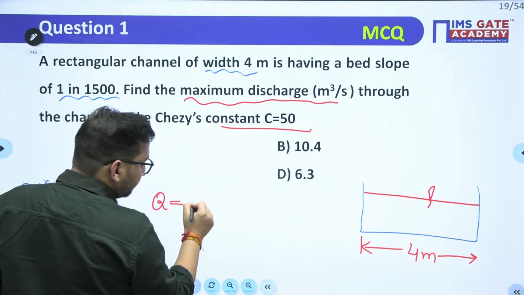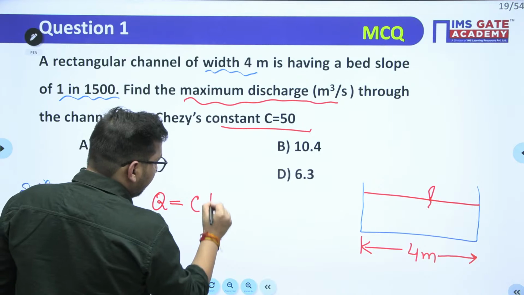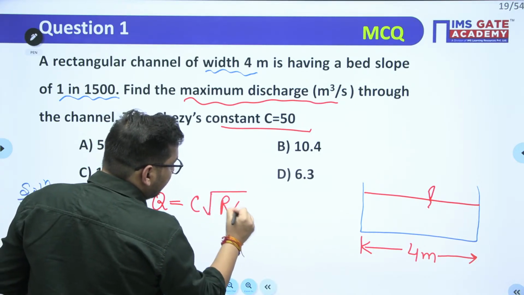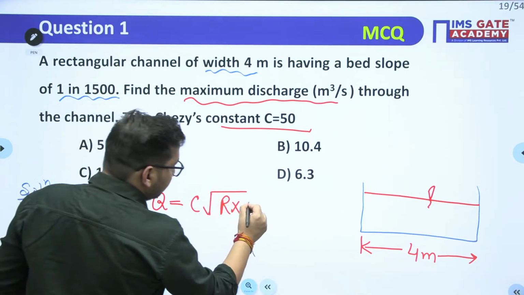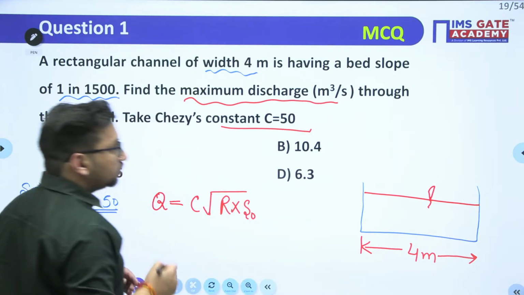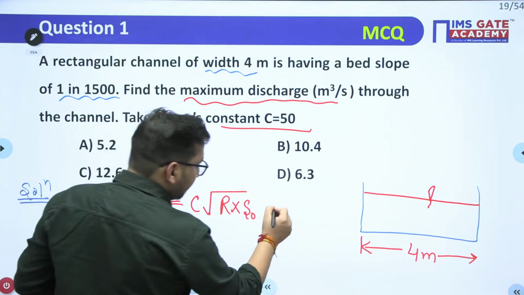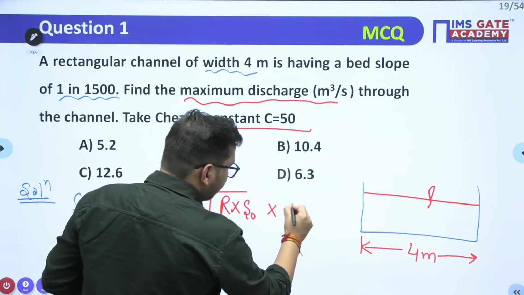we know that Q is equal to C under root of R into, now we are dealing with uniform flow, so I can use S naught value, into area.